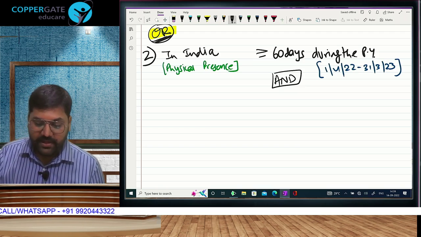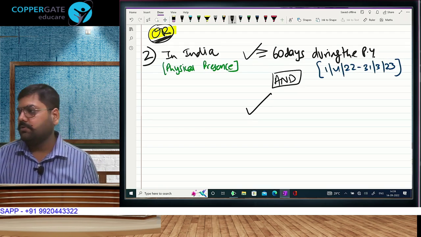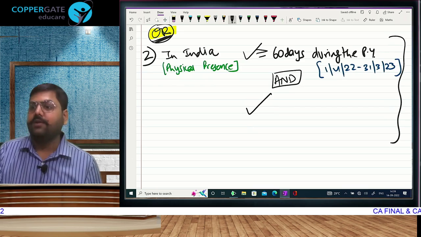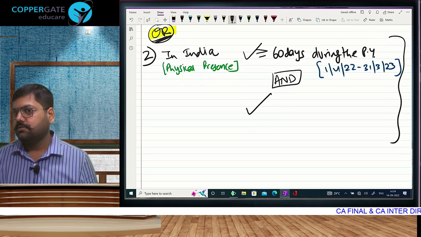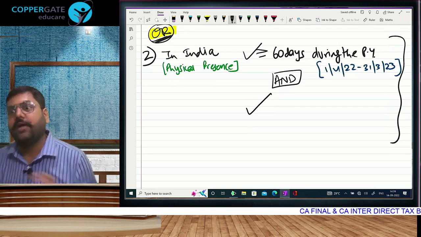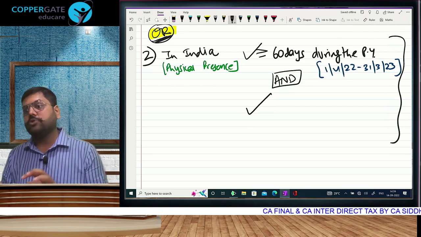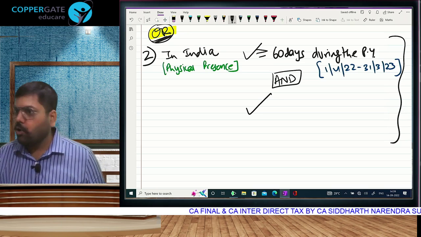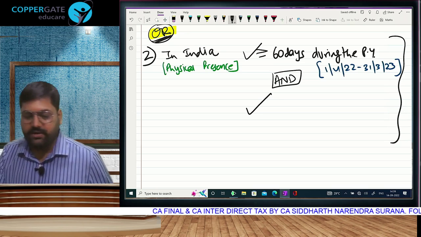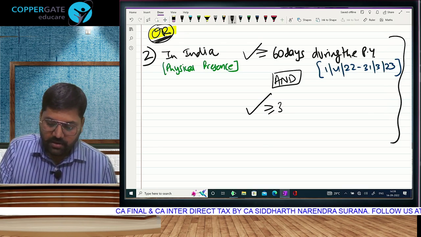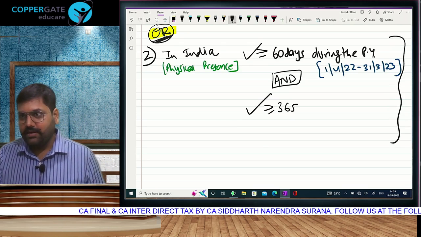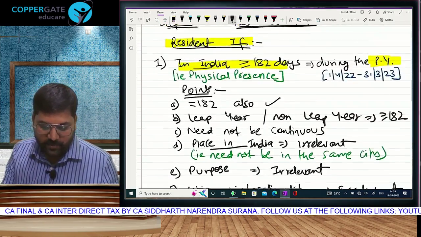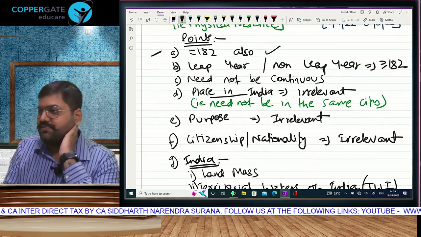Inside condition 2 there are two parts. Part 1, part 2. Condition 2 is treated as complied, fulfilled, only when you fulfill both parts. And thus 60 alone cannot make you resident. If 60 alone was going to make you resident, then 182 was not required at all. Correct? So 182 alone can make you resident. But with 60 you need one more thing. If you were in India for... by the way, now that I am writing 60, or I wrote 365, can you see that right from the first point, the equal to 60 and 365 is covered?